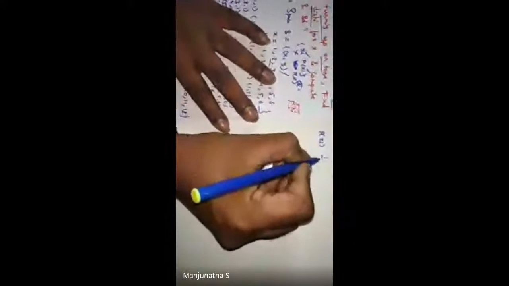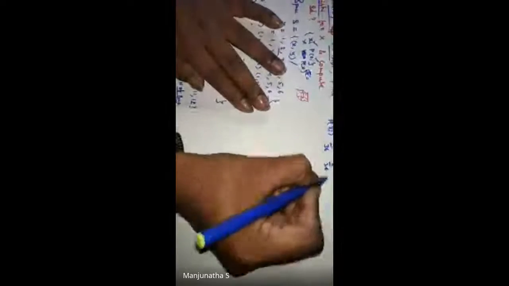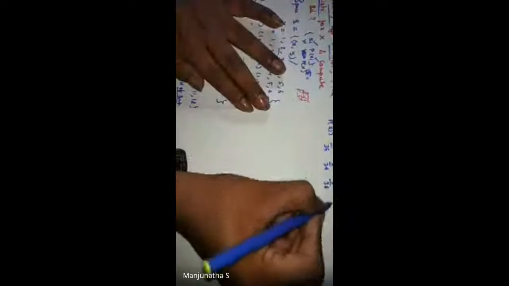So for 2, what do we have? For number 2, the number of favorable outcomes is 1. So 1 divided by the total number of outcomes, 36. Next, 2 by 36. Next, 3 by 36.